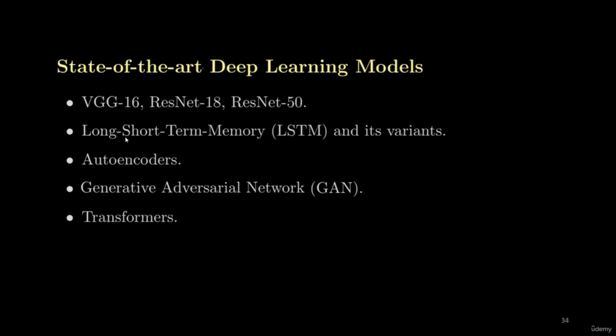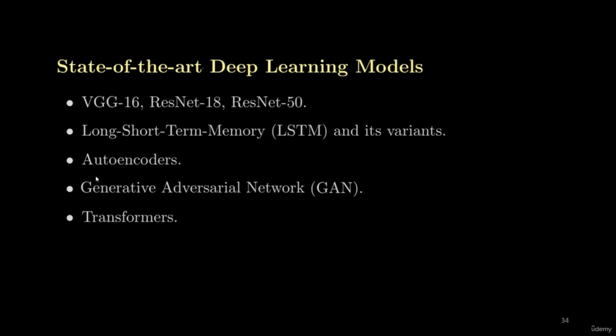Now, the second is long short-term memory, or LSTM, and its variants. This deep learning model is used for machine translation, natural language processing, or time series prediction. So it is used to translate one form of language to another form of language, like you can translate English into German or English into French.